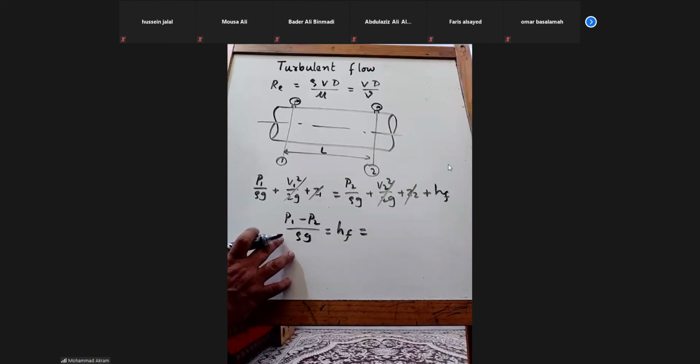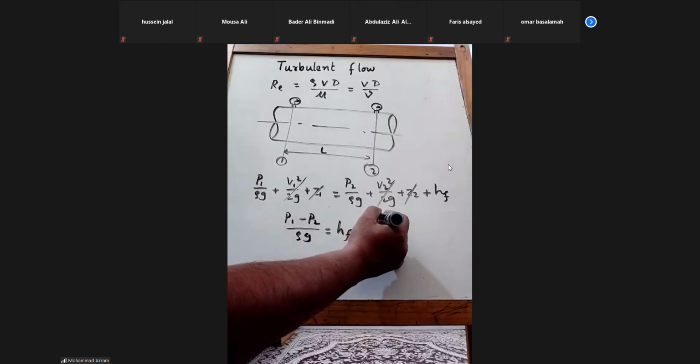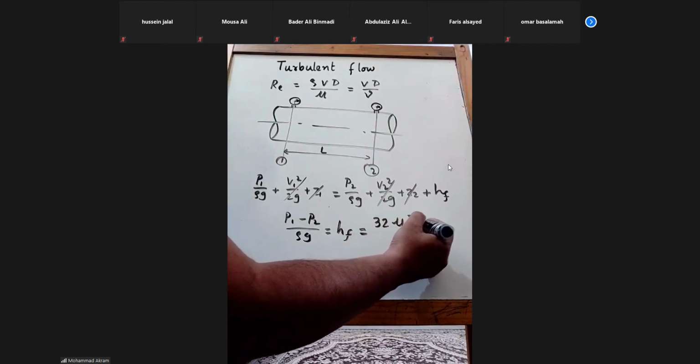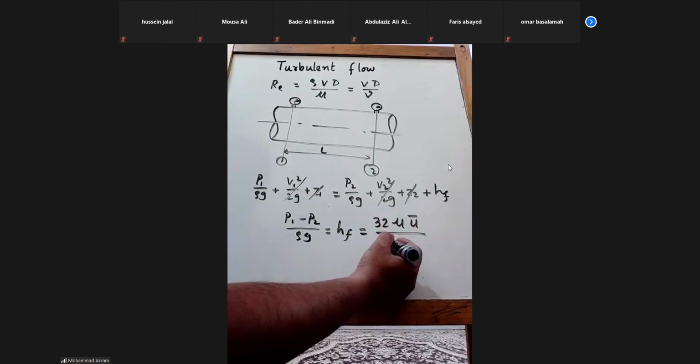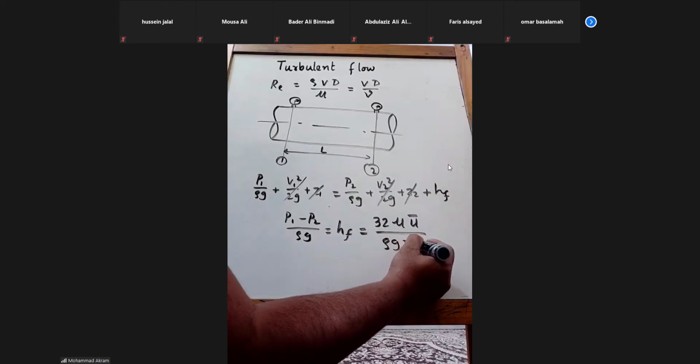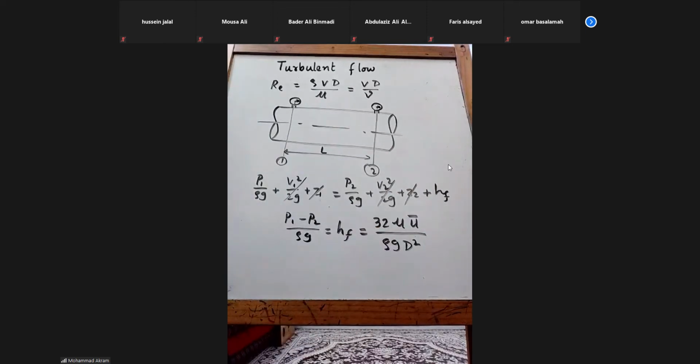For this, we wrote a formula in the laminar flow. If you remember, it was 32 mu u bar L divided by rho g d square, right? Please just check, I may be missing something.